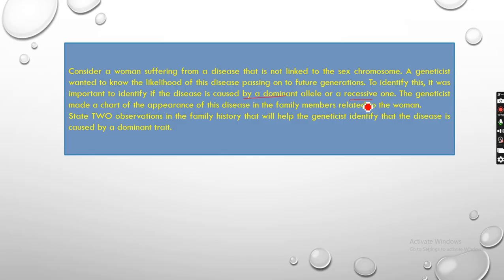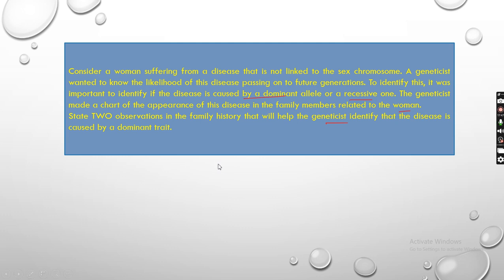So the geneticist made a chart of the appearance of this disease in the family members related to the woman. So what did she do? First she found out whether it is occurring because of a dominant or a recessive allele, and then she studied her family members that were related to that woman. State two observations in the family history that will help the geneticist identify the disease caused by a dominant trait. So how will she identify the two observations?